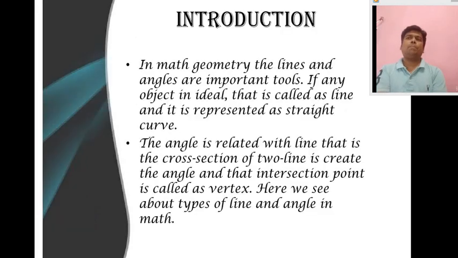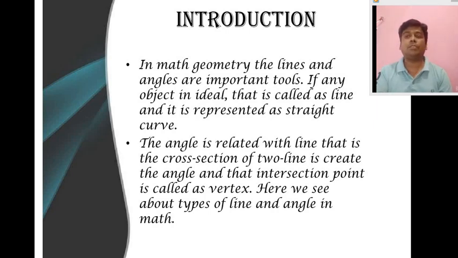In geometry, lines and angles are important too. If any object is ideal, that is called a line and is represented as a straight line. The angle is related with line, that is, the cross section of two lines creates the angle.